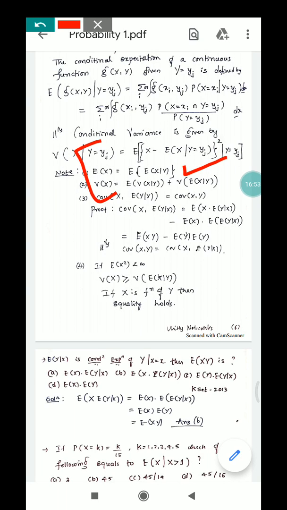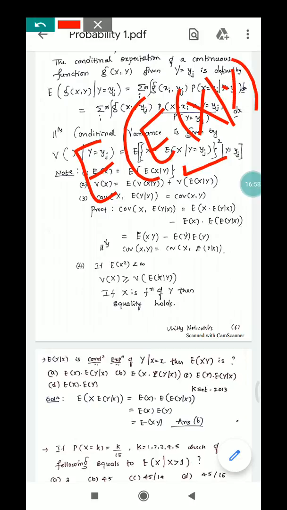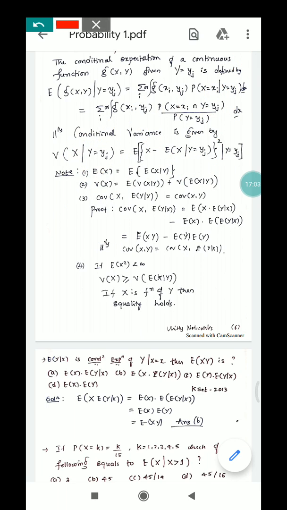See, if you have expectation of x given y, this is the conditional expectation, and again you take the expectation of this. So this is nothing but expectation of x. And the variance of x in terms of conditional expectation is given by this second note. That is, variance of x is nothing but expectation of variance of x given y plus variance of expectation of x given y. And the third one is the conditional covariance of x comma expectation of y given x.